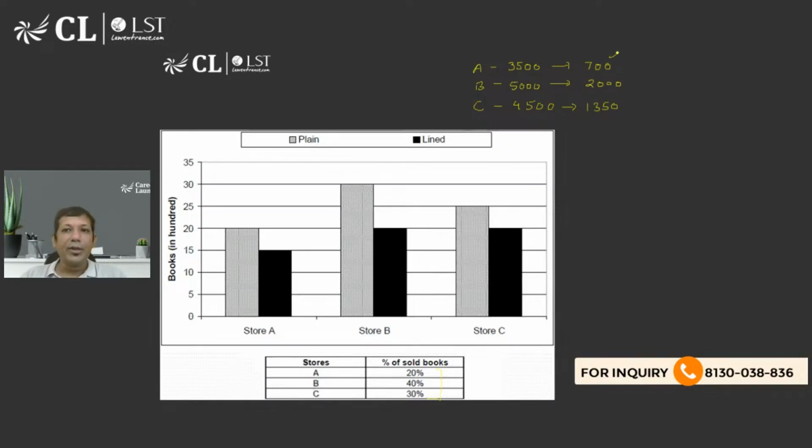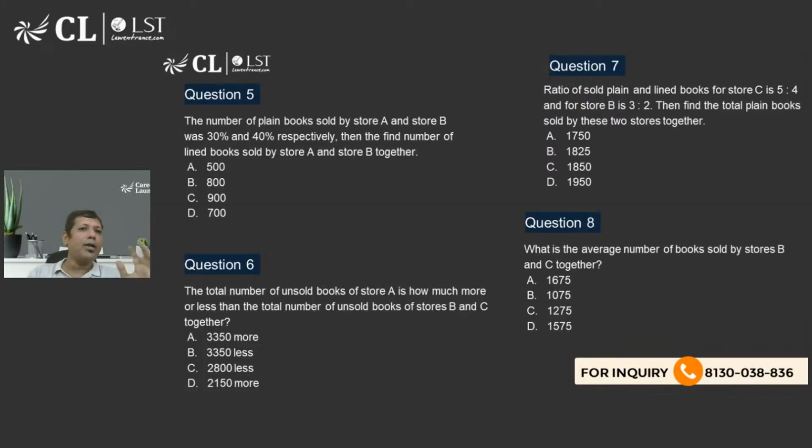But out of 700, how many books are plain? How many are lined? I have absolutely no clue. Nothing is given to us. So this is the generic conclusion that I can draw from the information given. Now let's move to the first question.